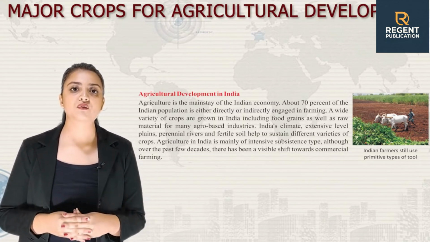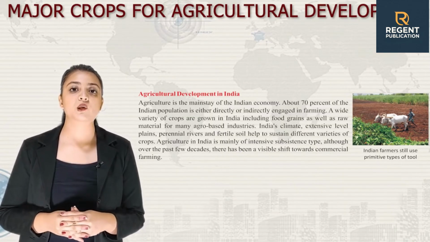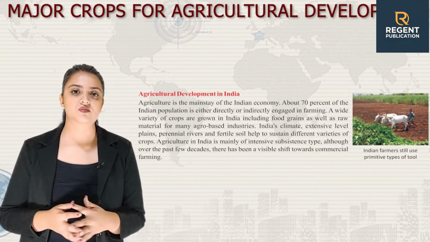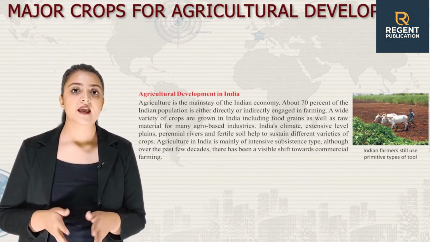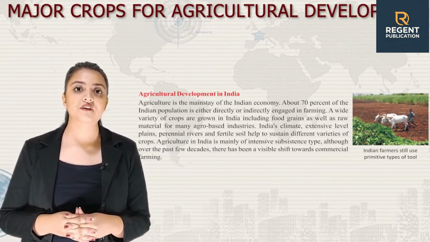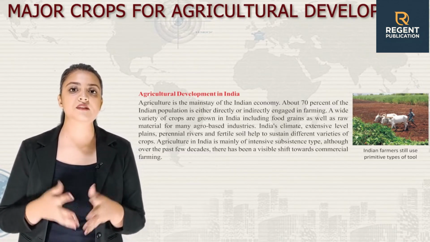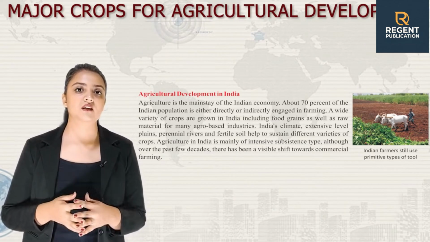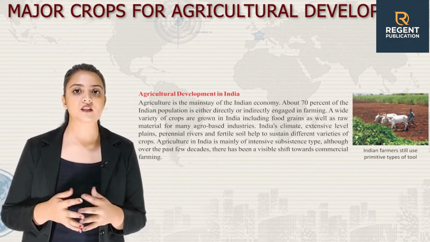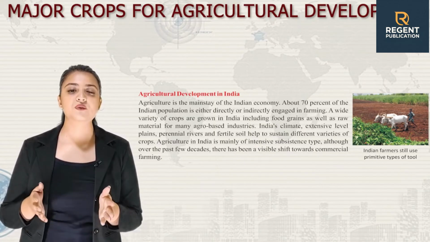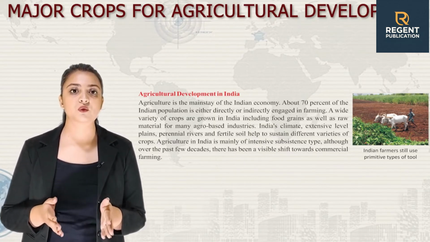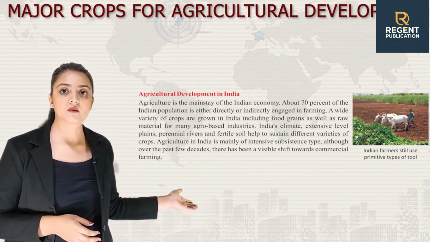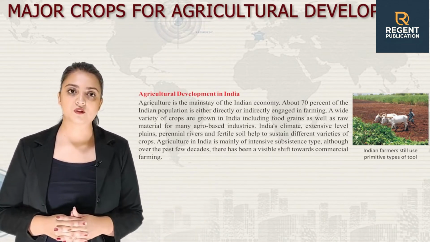A wide variety of crops are grown in India, including food grains as well as raw material for many agro-based industries. India's climate, extensive level plains, perennial rivers, and fertile soil help to sustain different varieties of crops. Agriculture in India is mainly of intensive subsistence type, although over the past few decades there has been a visible shift towards commercial farming. Here is an image of Indian farmers still using primitive types of tools.